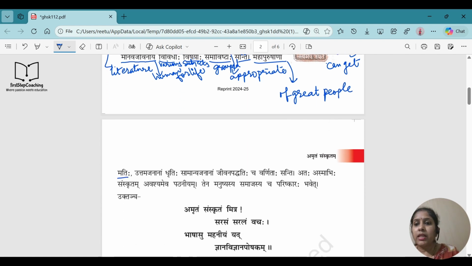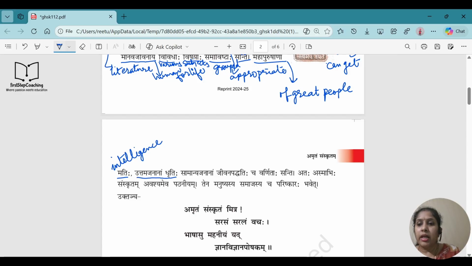Mahapurushanam. Matihi means intelligence. So we can see, right, that we have different kind of books in Sanskrit. Like we have astronomy, we have astrology, we have maths, we have economics, right? So this has been a result of the intelligence of great people, right? So we can say that intelligence of great people.